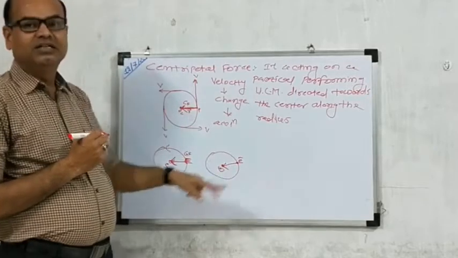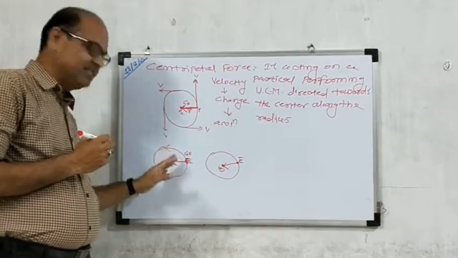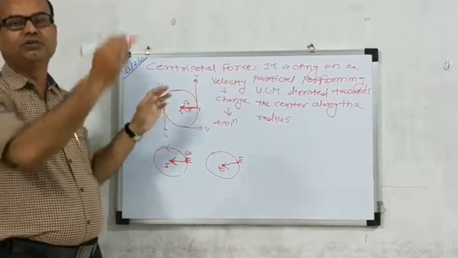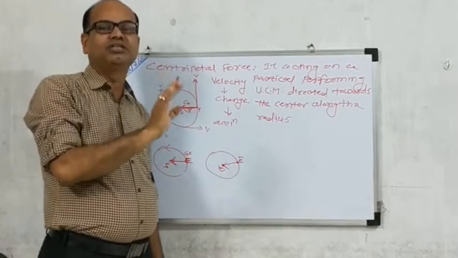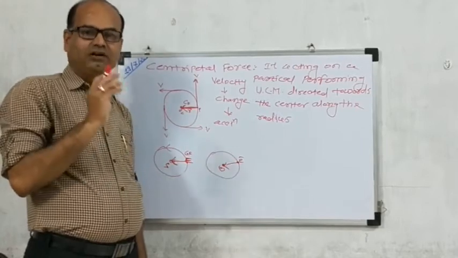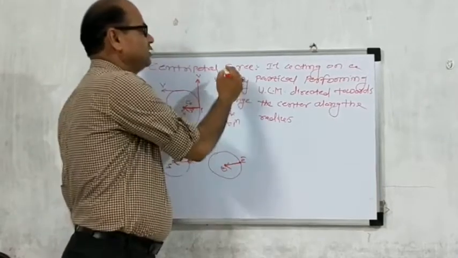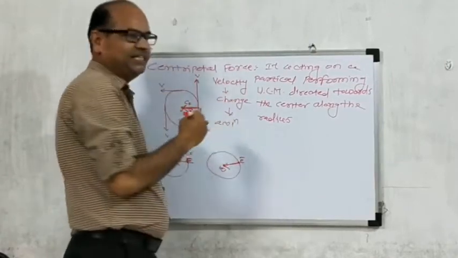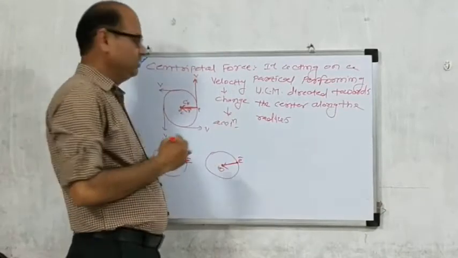We have to create circular motion for electrons, for the earth, for particles, for any particle which is moving along a circular form. That force is directed toward the center along the radius. This is the centripetal force. The centripetal force must be created by the changing velocity. Changing velocity is created by acceleration.